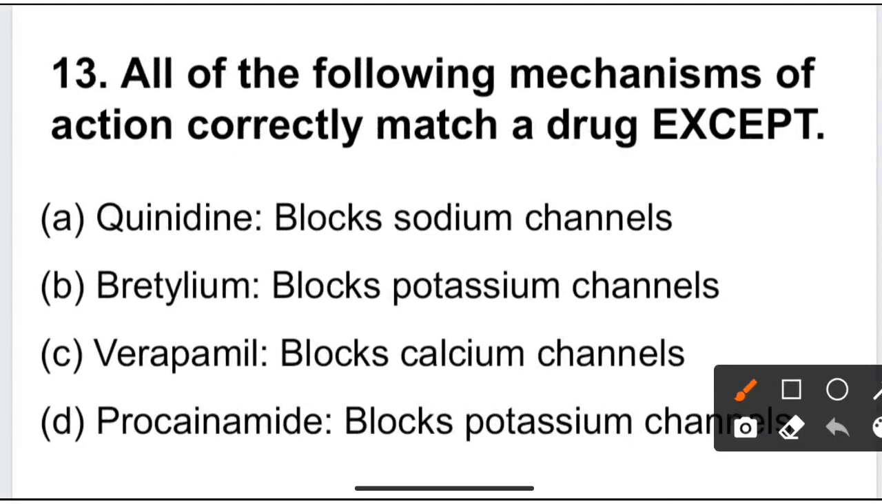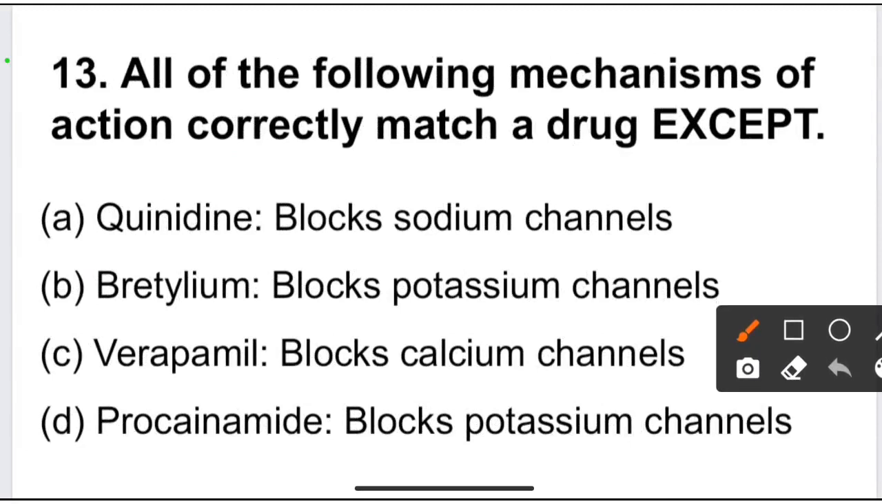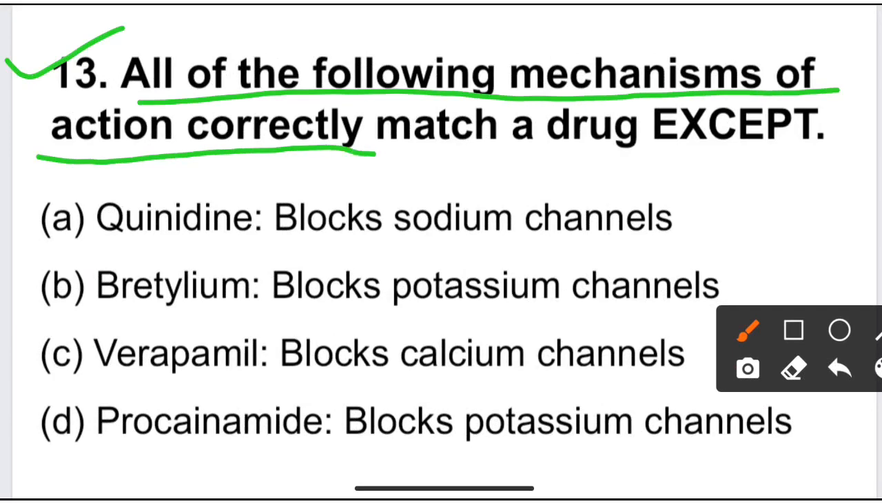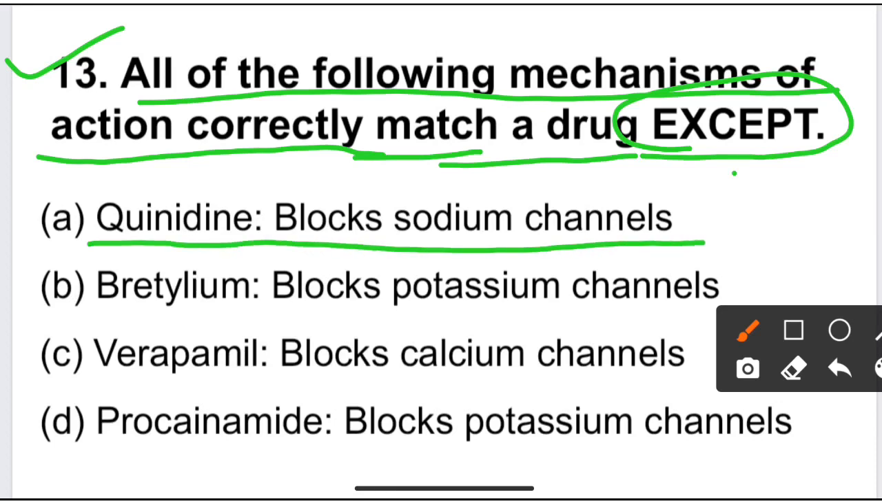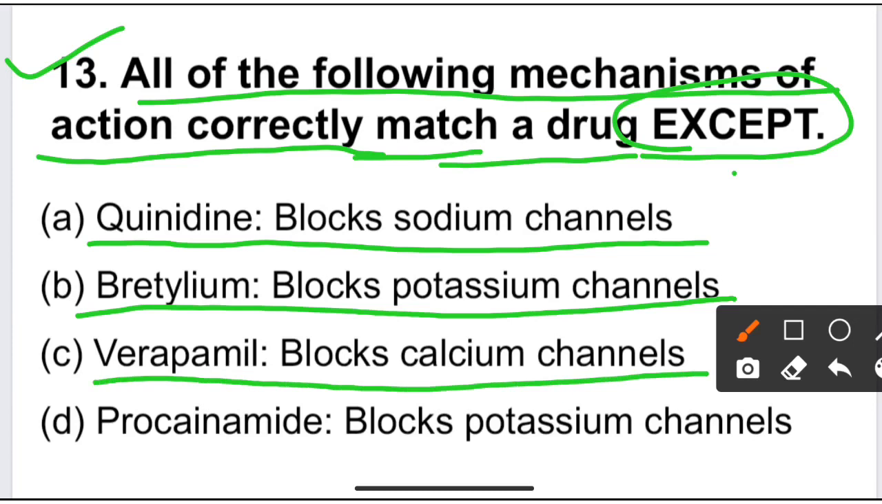Next question is question number 13. All of the following mechanisms of action correctly match a drug except one. Given options are: quinidine blocks sodium channel, bretylium blocks potassium channel, and verapamil blocks calcium channel. Option D is procainamide blocks potassium channel.